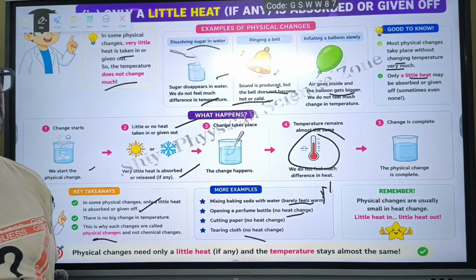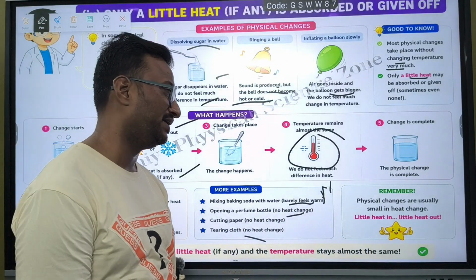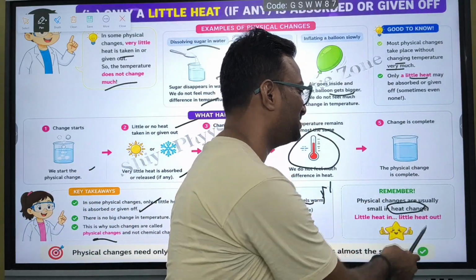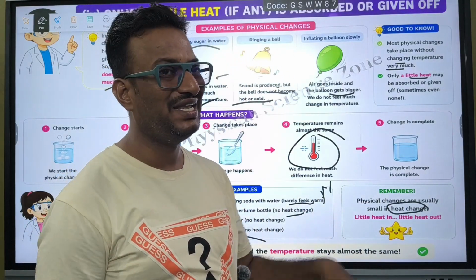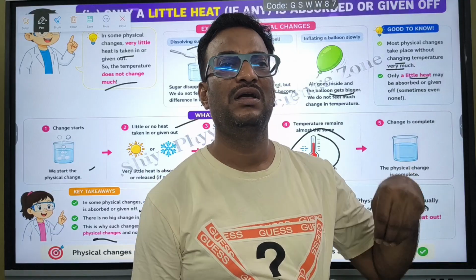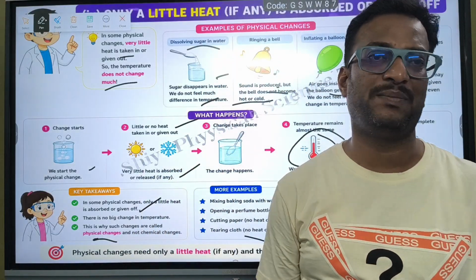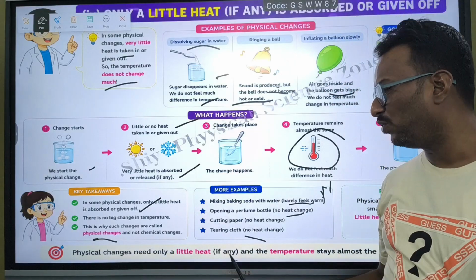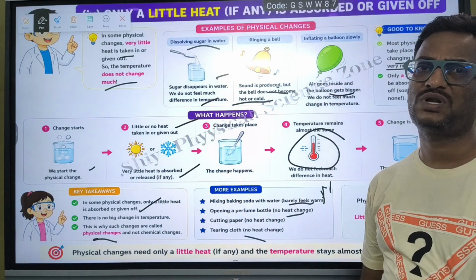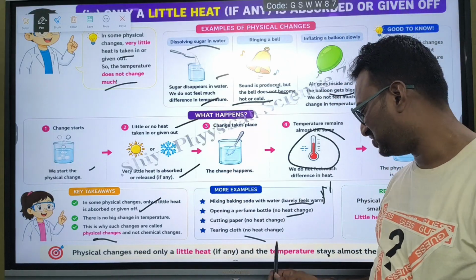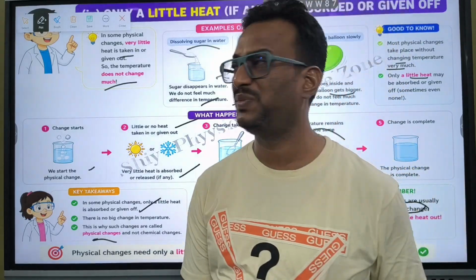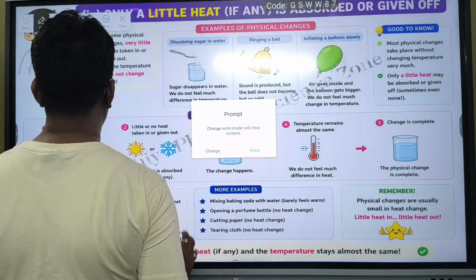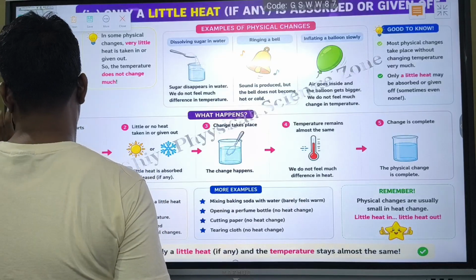Tearing cloth, you won't get any heat. These are usually small heat exchanges, I mean in physical change. Little heat in or little heat out, which is negligible. In physical change only a very little amount of heat is needed and the temperature stays almost the same. Temperature will not be different in case of physical change.